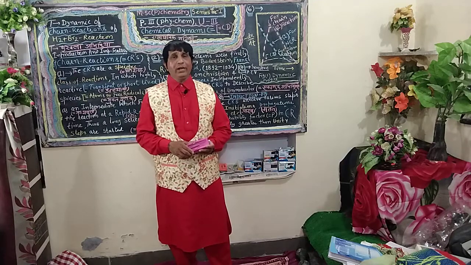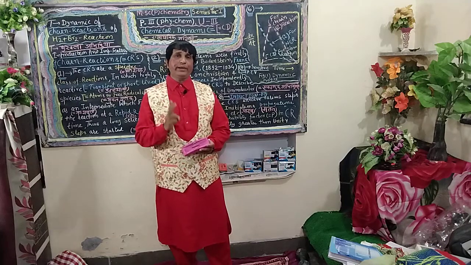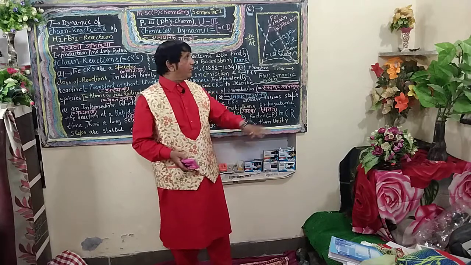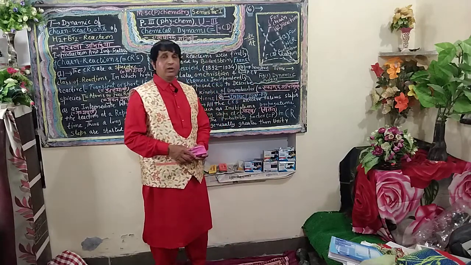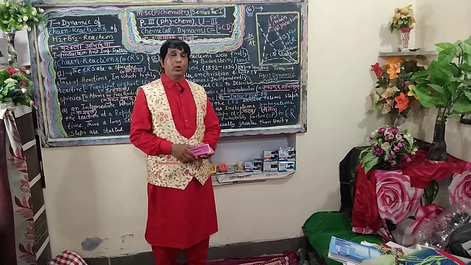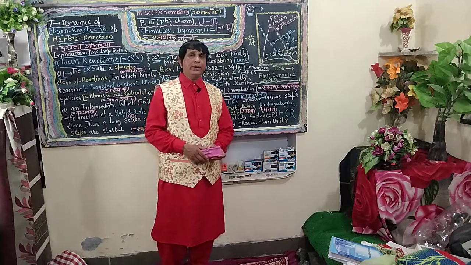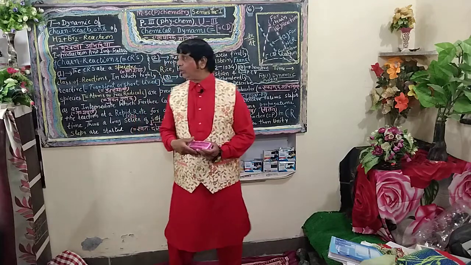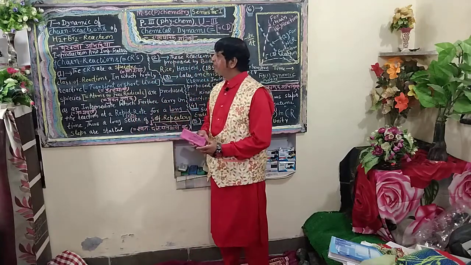First of all, I would like to explain two important theories used to describe the rate law and rate equation: collision theory and activated complex theory. I want to focus on the important features of activated complex theory.